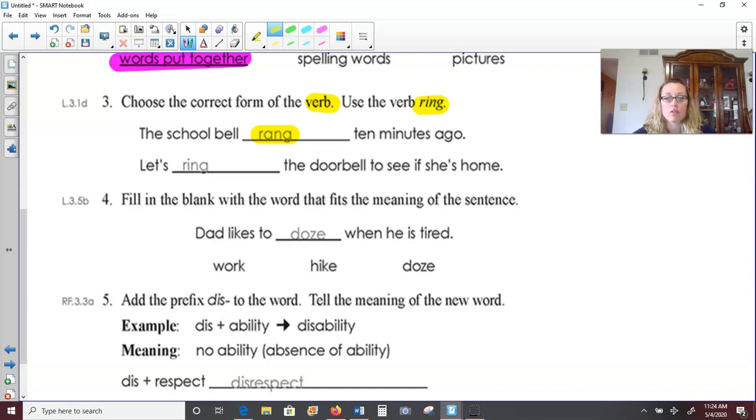Let's blank the doorbell to see if she's home. We would use the present tense verb ring. Let's ring the doorbell. Number 4, fill in the blank with the word that fits the meaning of the sentence.